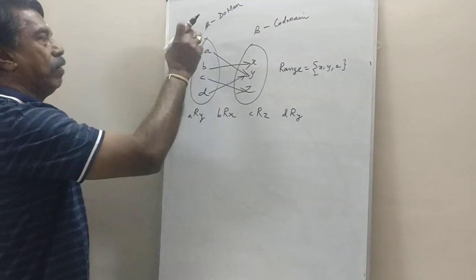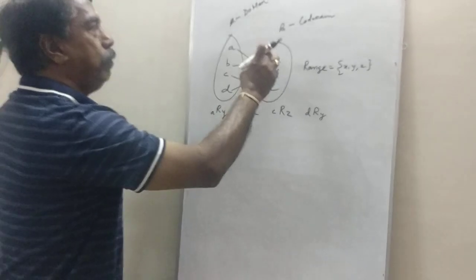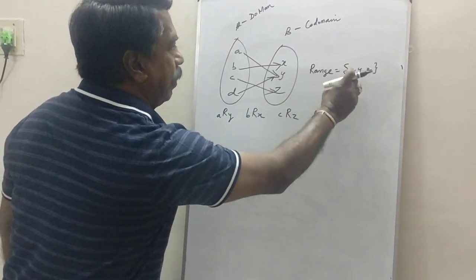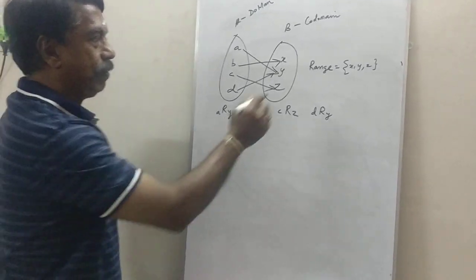So set A is called the domain, set B is called the codomain, and the set of all images is called the range.